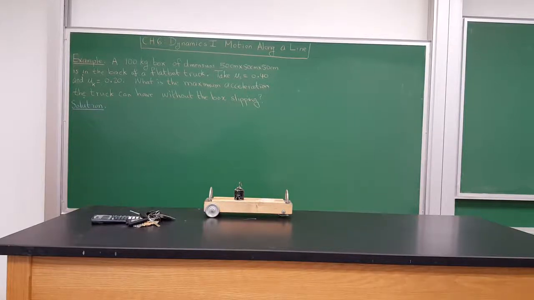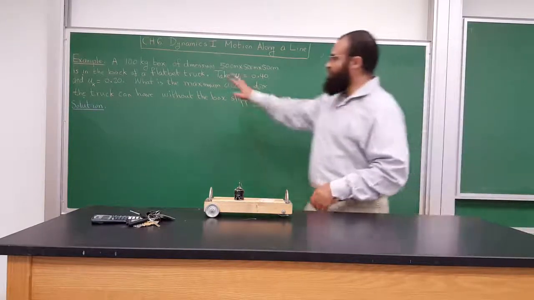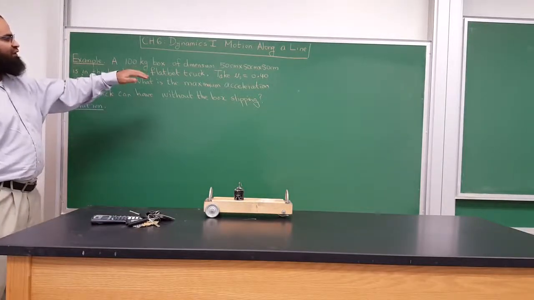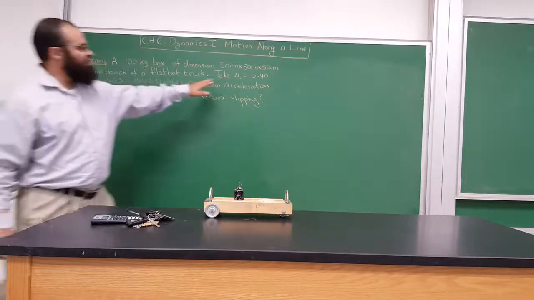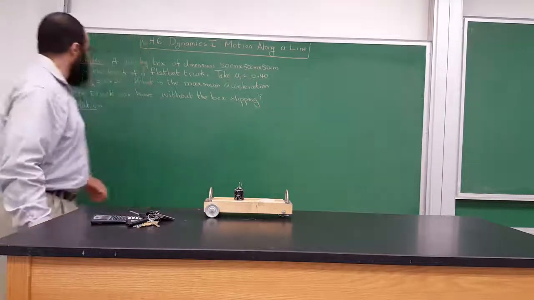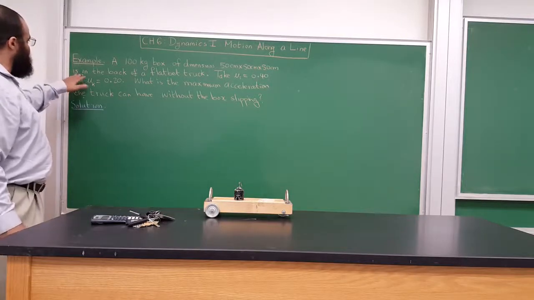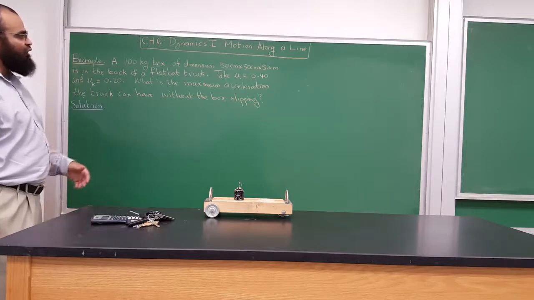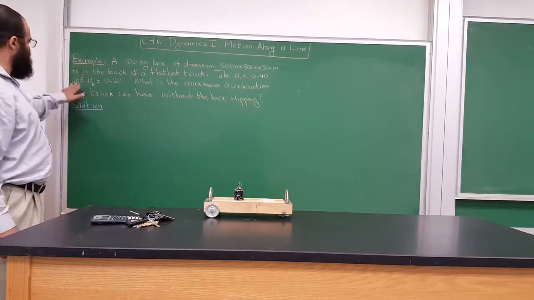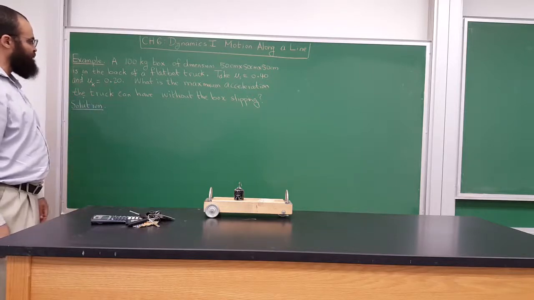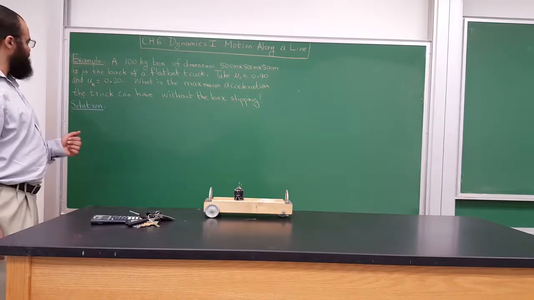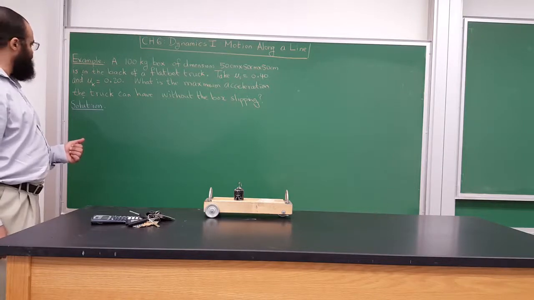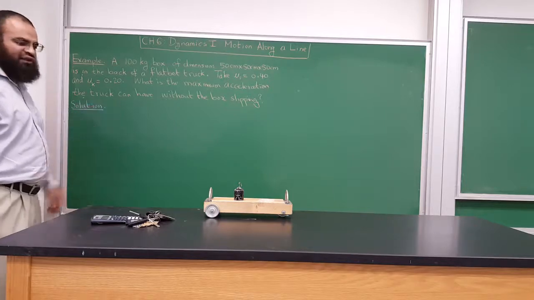All right, so I would like to look at this example here where we have a 100 kilogram box of dimensions 50 centimeters by 50 centimeters by 50 centimeters, and it is resting on the back of a flatbed truck. They say take the coefficient of static friction to be 0.4 and the coefficient of kinetic friction to be 0.2. Then it says here, what is the maximum acceleration the truck can have without the box slipping?